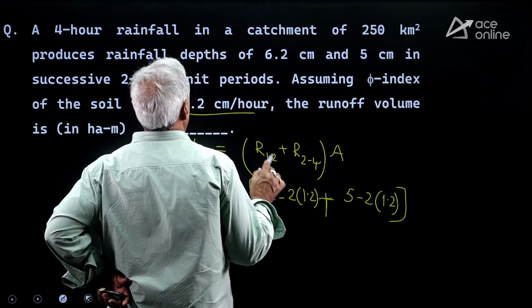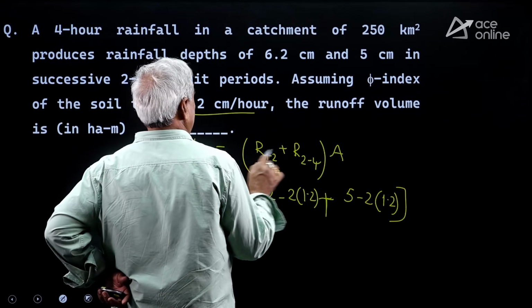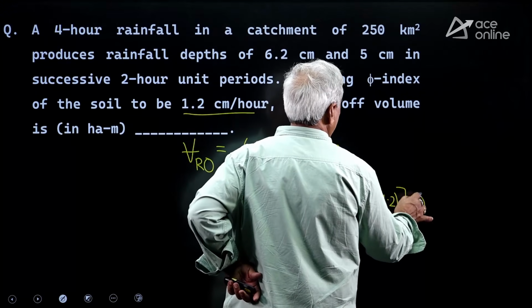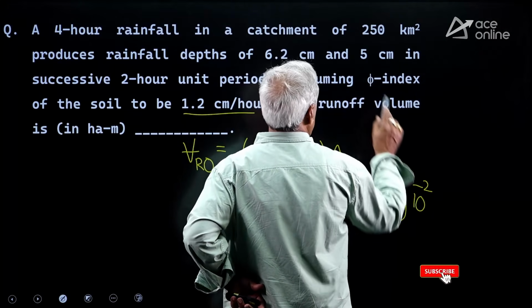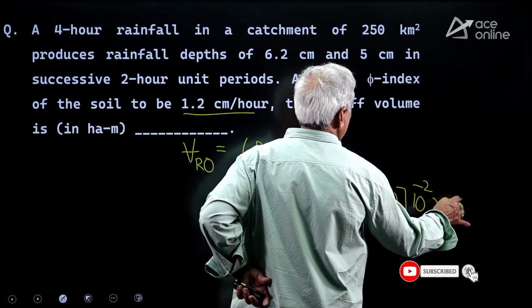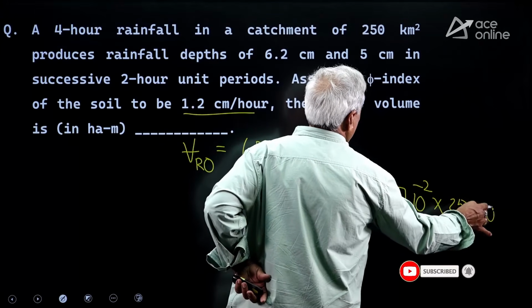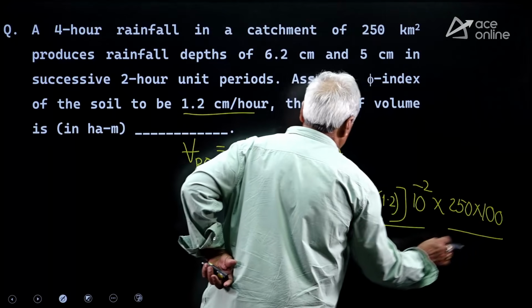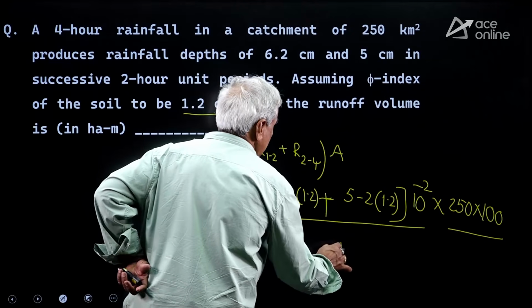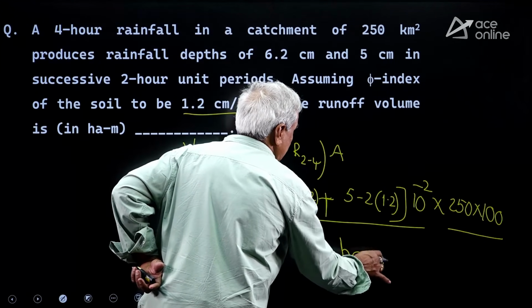All these are in centimeters. You have to get hectare meters, so this must be converted to meters, 10 power minus 2, into area 250 square kilometers, 250 into 100 hectares. Your answer will be so many hectare meters.